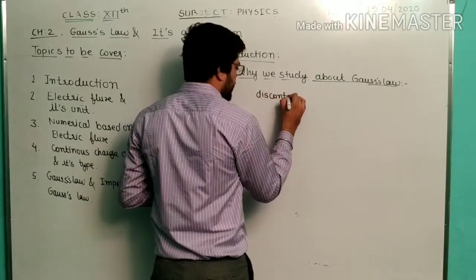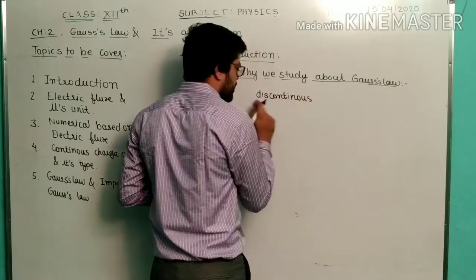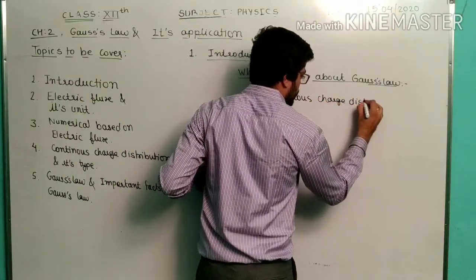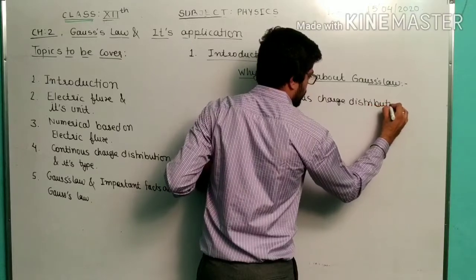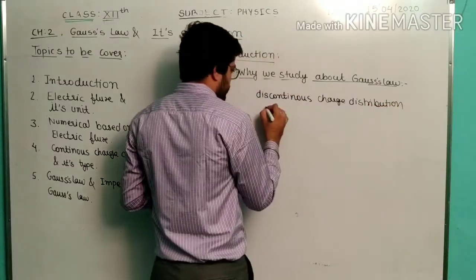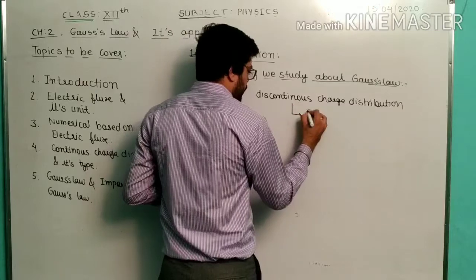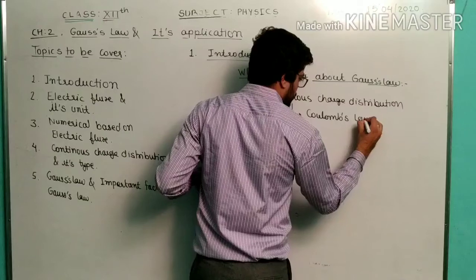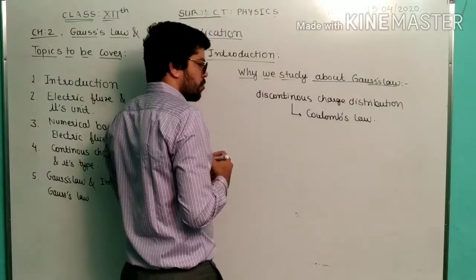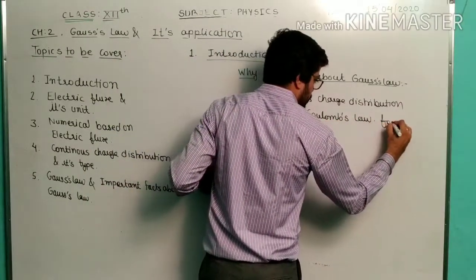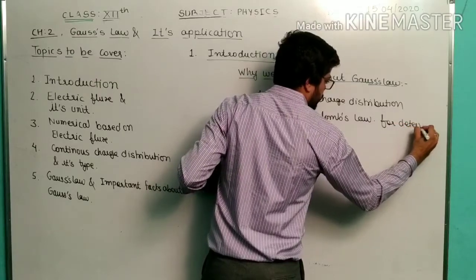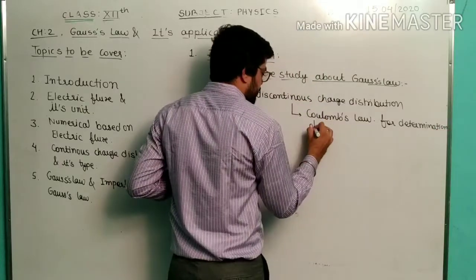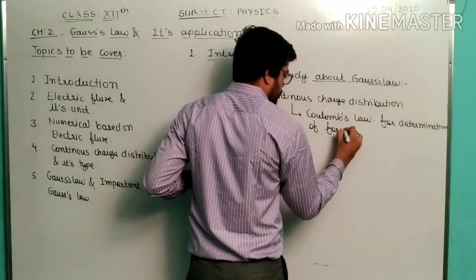Whenever there is a discontinuous charge distribution, we always use Coulomb's law for determination of force.